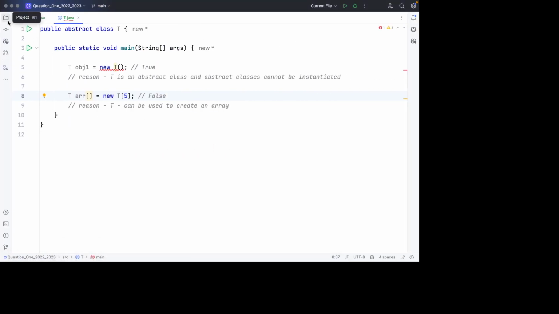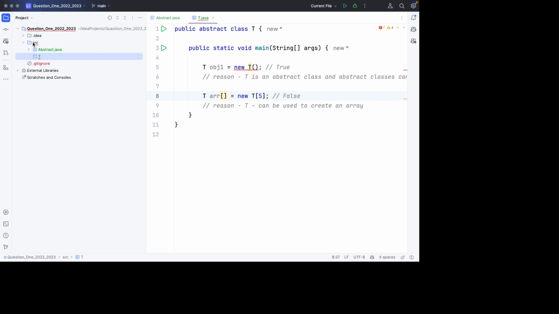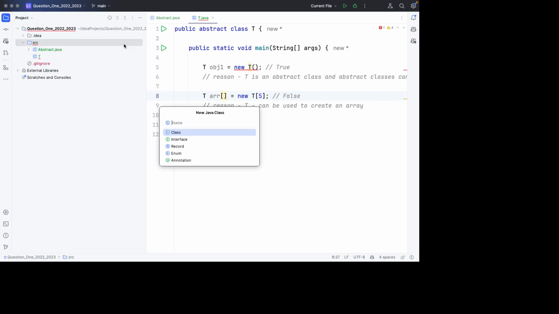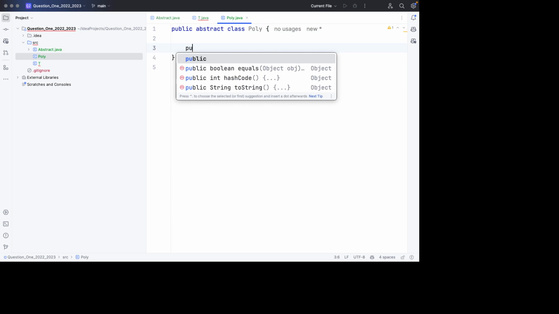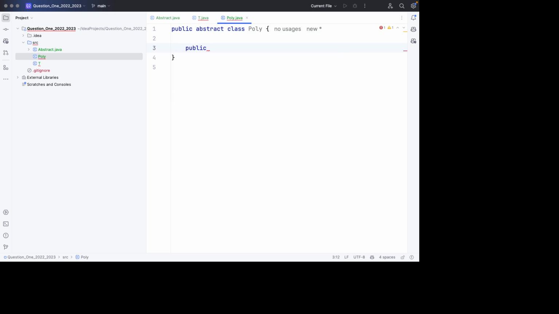Okay, so let's go to our project file here. Let's create a class called poly, and this class has to be abstract. So after the modifier, you declare that it is abstract, and our class also must have at least one abstract method. So let's call this one like this. That's our abstract method.